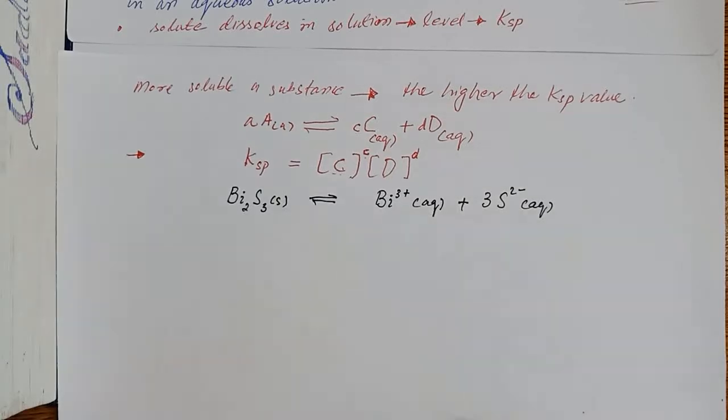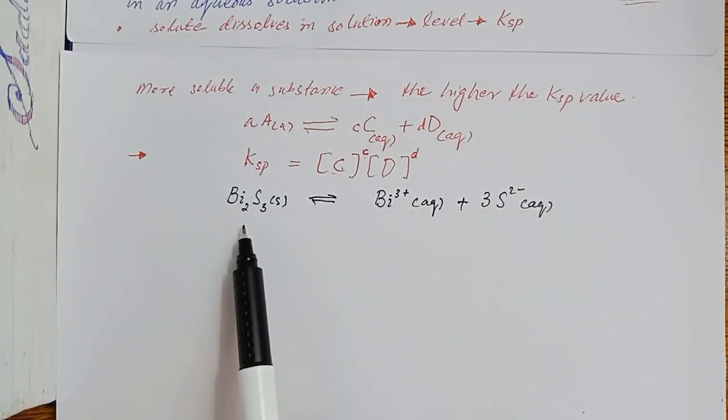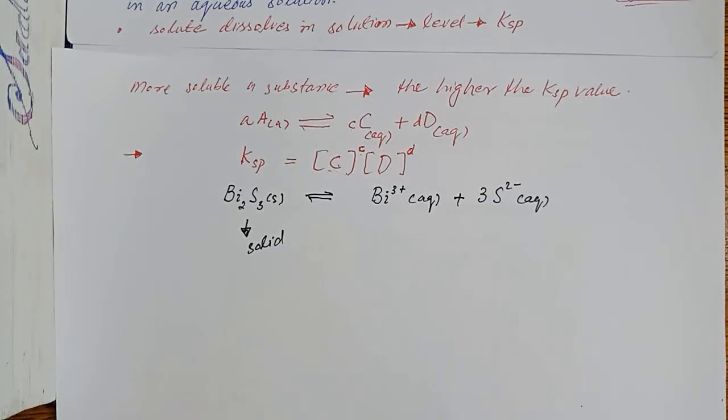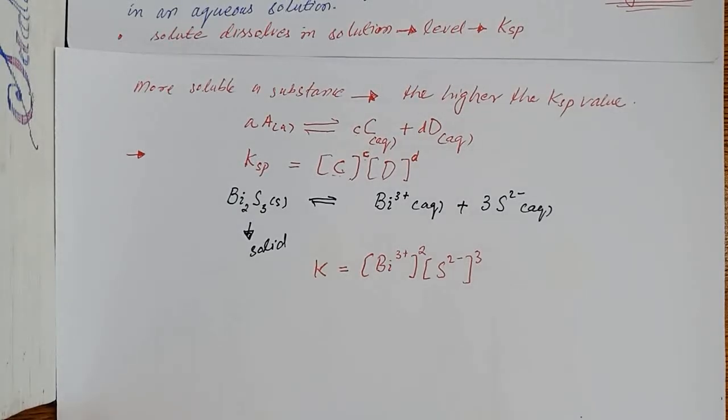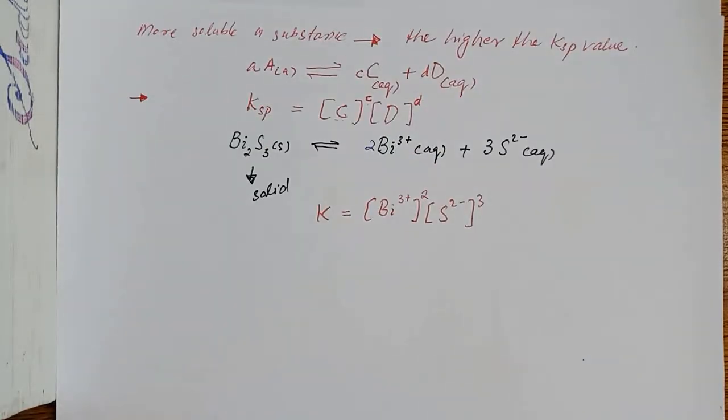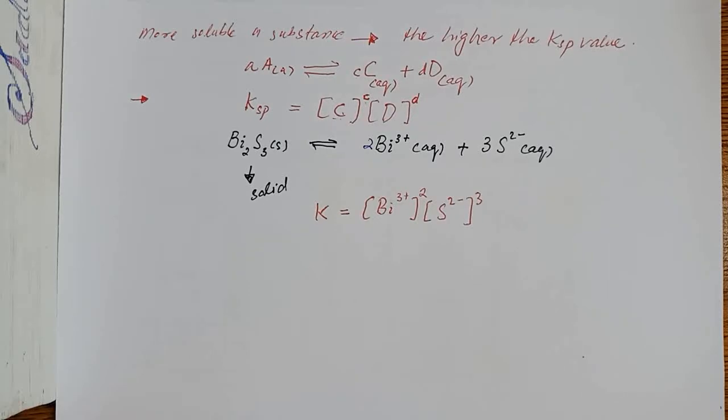Here we can see that this species is solid. It cannot be included in the equilibrium constant. So the equilibrium constant can be written as the concentration of bismuth and the concentration of sulfide ion raised to the power of their coefficients. It means we have to take the concentrations of the aqueous or dissolved species only.